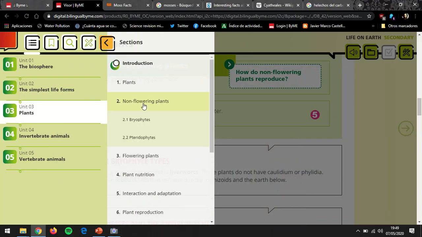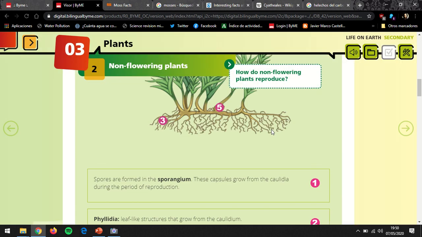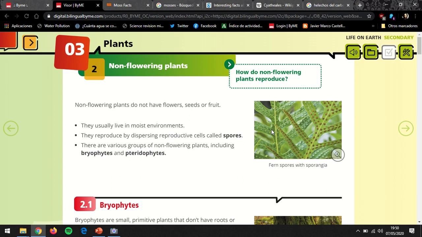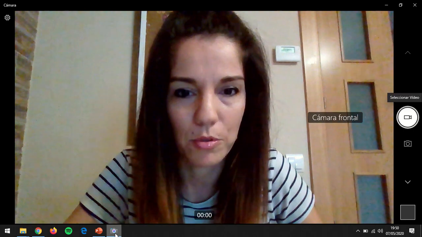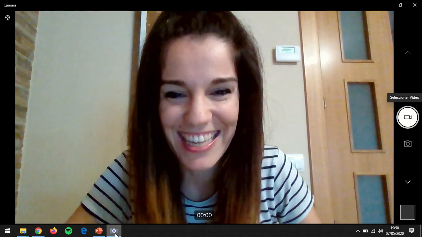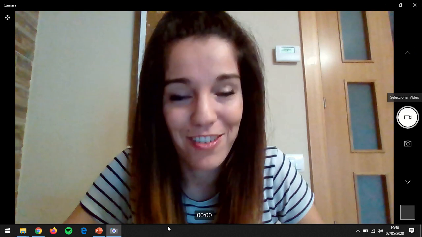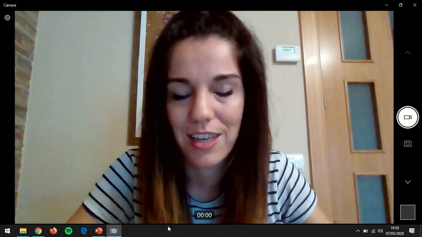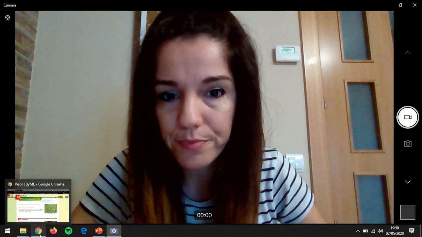If you remember, these plants are also divided into two different categories, which are bryophytes and pteridophytes. Difficult vocabulary. Remember the Spanish word for each of them: bryophytos in the case of bryophytes, pteridophytos in the case of pteridophytes. Remember that we also have these words in Spanish which start with a P, but it doesn't sound like, for example, psicólogo. So it's the same: pteridophytes, pteridophytos, we don't pronounce the P at the very beginning.